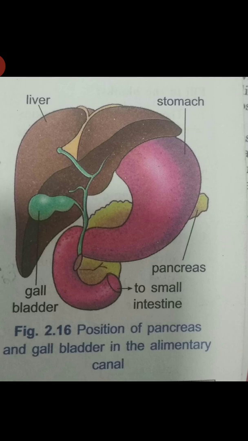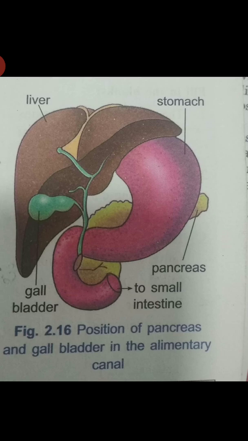The mucus protects the lining of the stomach. The acid kills many bacteria that enter along with the food, makes the medium in the stomach acidic, and helps the digestive juices to act. The digestive juices break down the proteins into simpler substances.